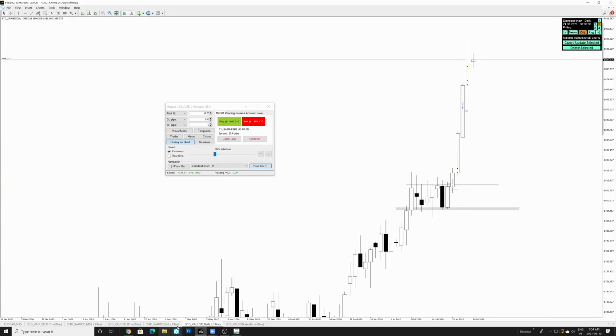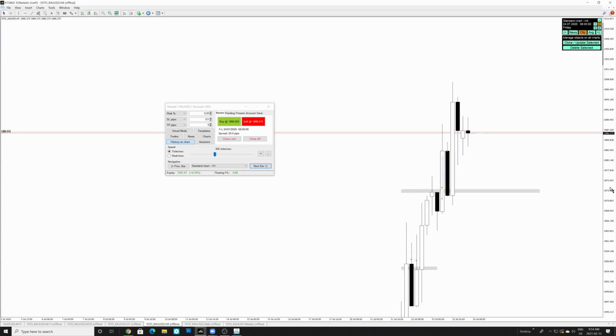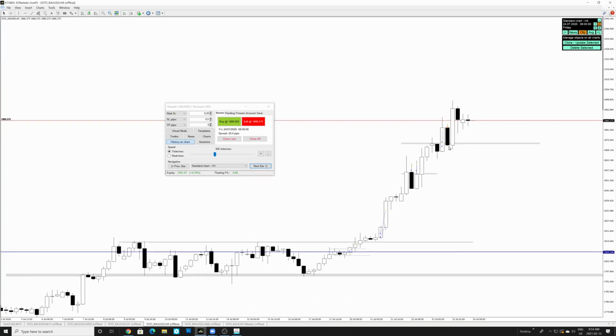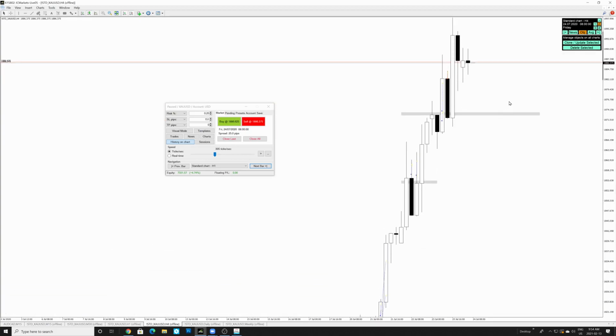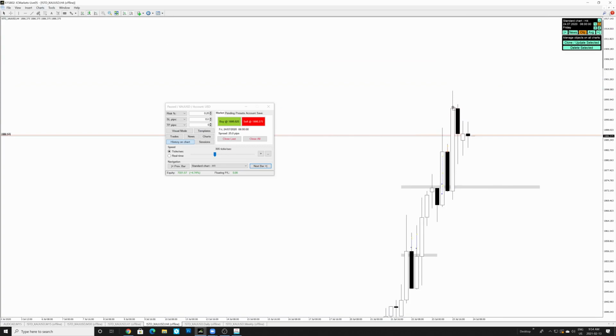Now we need to take a look on the 4-hour time frame. And looking at the 4-hour, we can also see how the 4-hour candles are slowly moving up from this point right now. And if we're moving bullish, I think there's a very high probability for the next 4-hour candle to retest this high right over here.